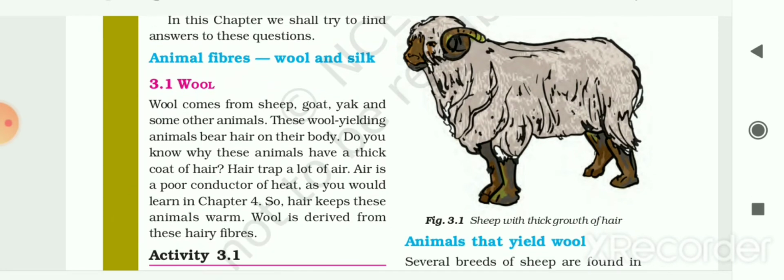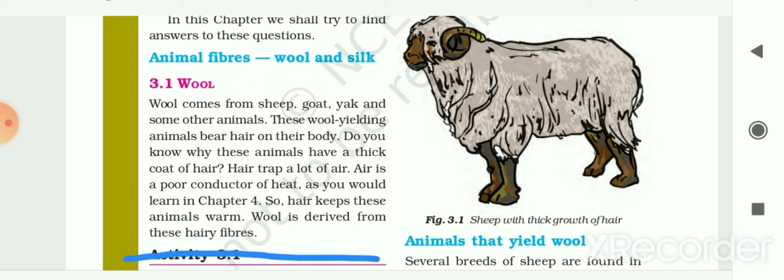So let's start. The first topic is animal fibers, that is wool and silk. The first fiber is wool. Wool comes from sheep, goat, yak and some other animals. These wool-yielding animals bear hair on their body. Now do you know why these animals have a thick coat of hair? The answer is given here.